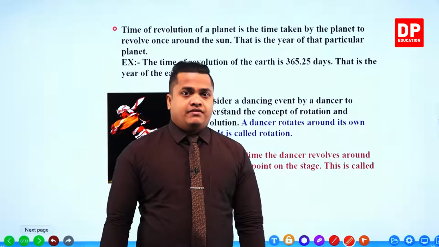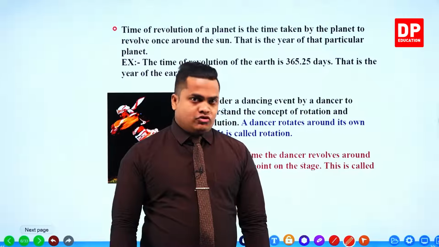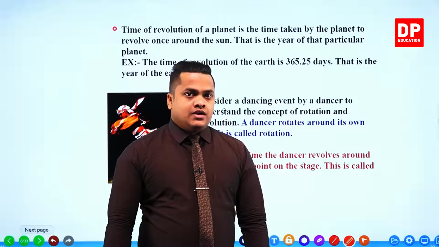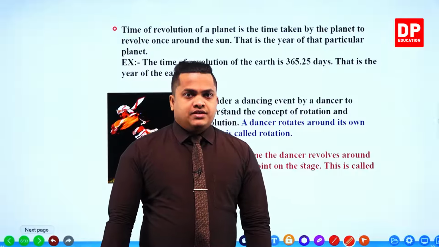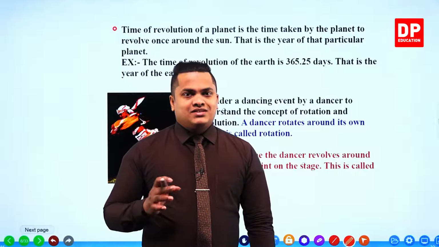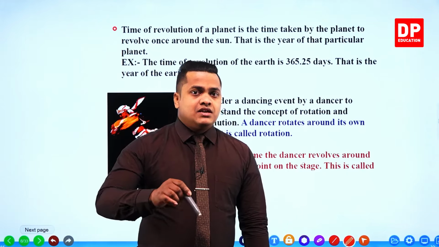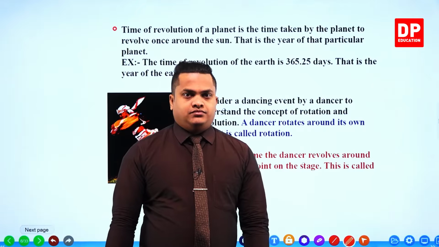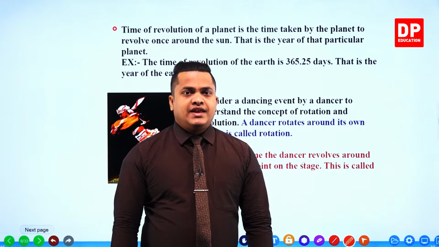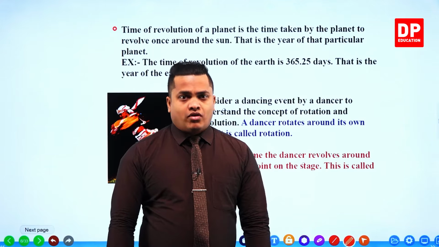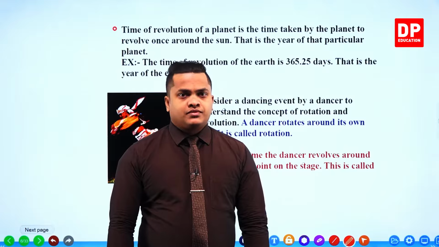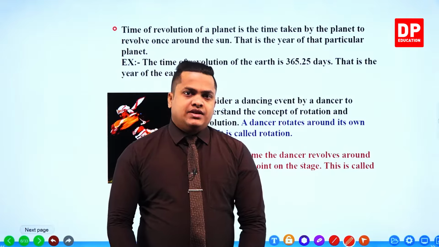Now if you take the revolution, my dear children, revolution means the time taken by a certain planet to complete one cycle around the sun. Each and every planet is rotating around the sun. No, actually it cannot be considered as a rotation.